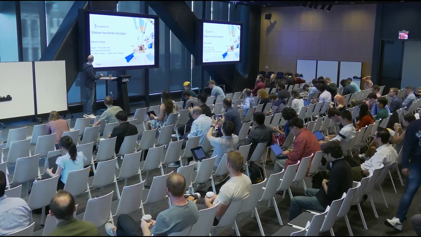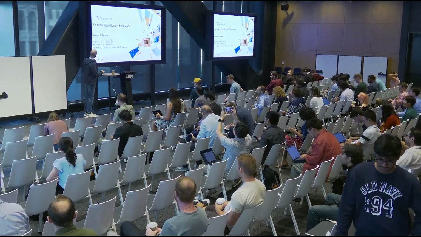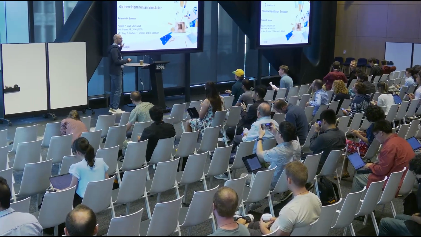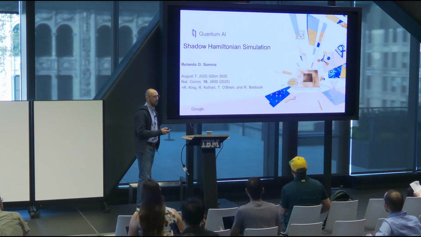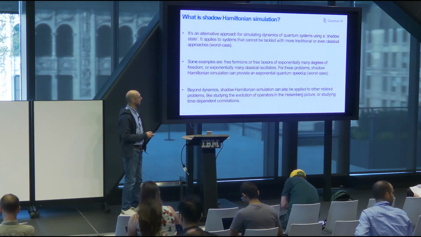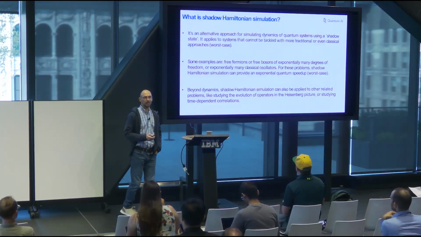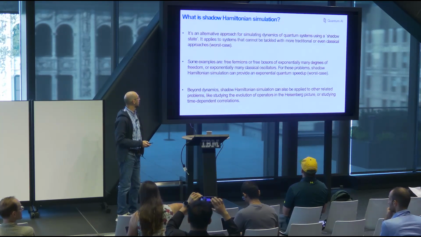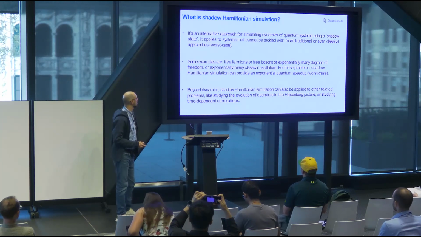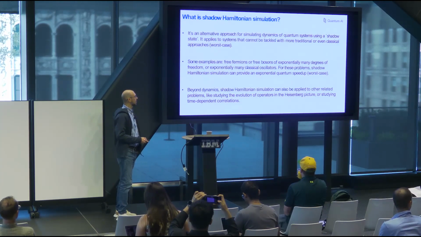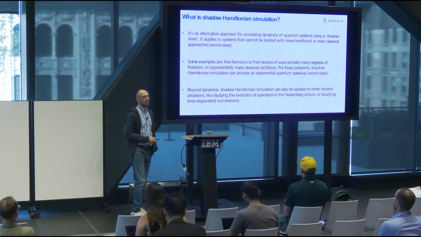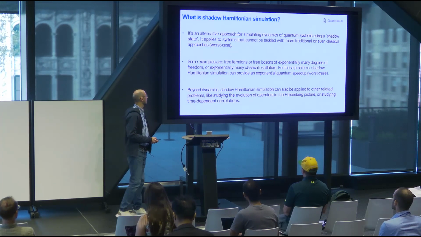Let me go back. Okay, so this is work with some usual suspects on quantum simulation. It's theoretical work for simulating quantum systems. We call it shadow Hamiltonian simulation. The idea is to do Hamiltonian simulation essentially in a different way. It's a different approach for simulating the dynamics of quantum systems, and it applies to systems that usually cannot be tackled with more traditional Hamiltonian simulation techniques. I will explain what I mean by that.